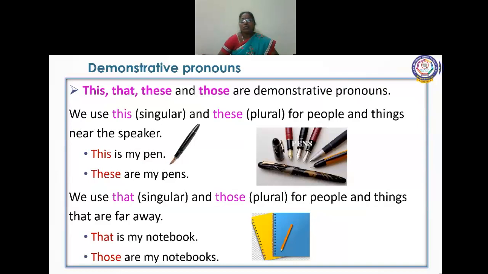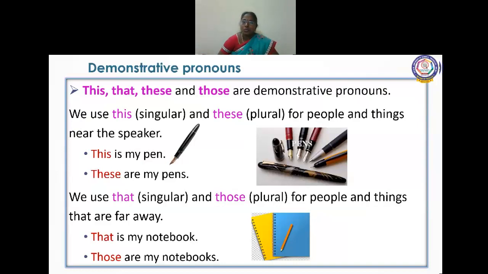Okay, if it is at a distance, if it is away from you, what will you say? You'll say that is my pen, that is my pencil. Use the word that. And when it is plural, if all the things are near to you and many pens are there, what will you say? These are my pens. When they are far away from you, what will you say? Those are my pens. You understood? So we use this and these, this for singular and these for plural. Likewise, we use that for singular and those for plural, for people and things that are far away.